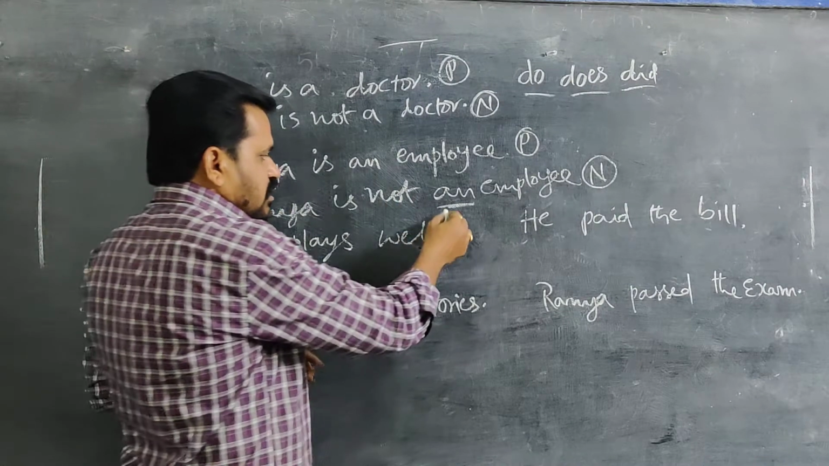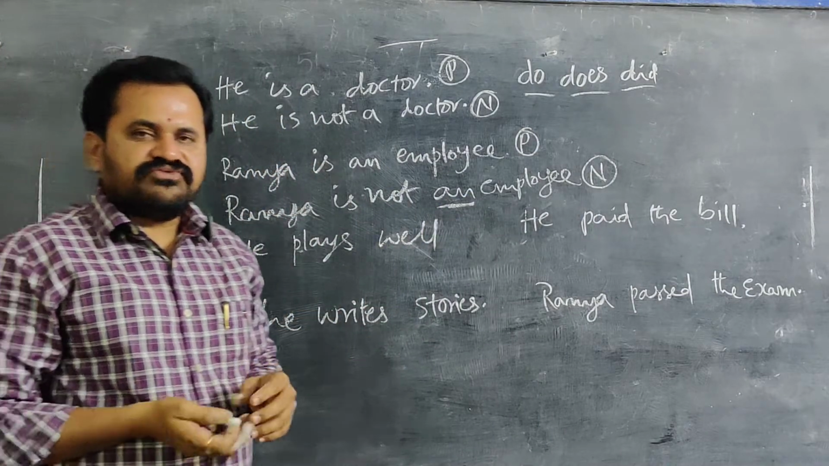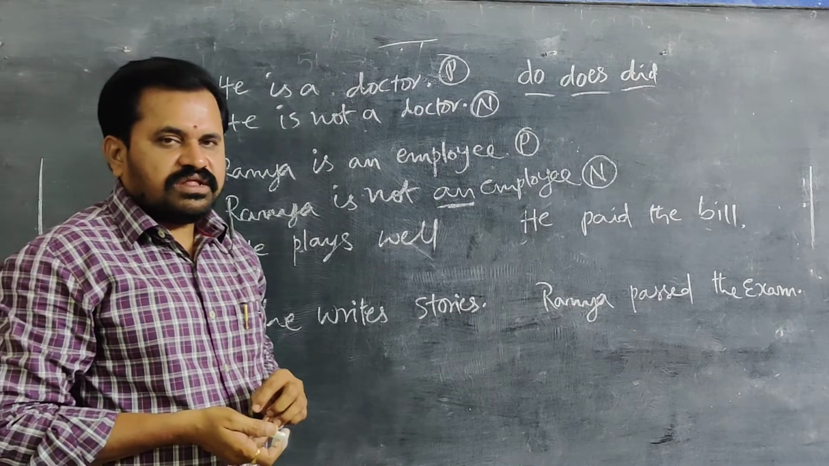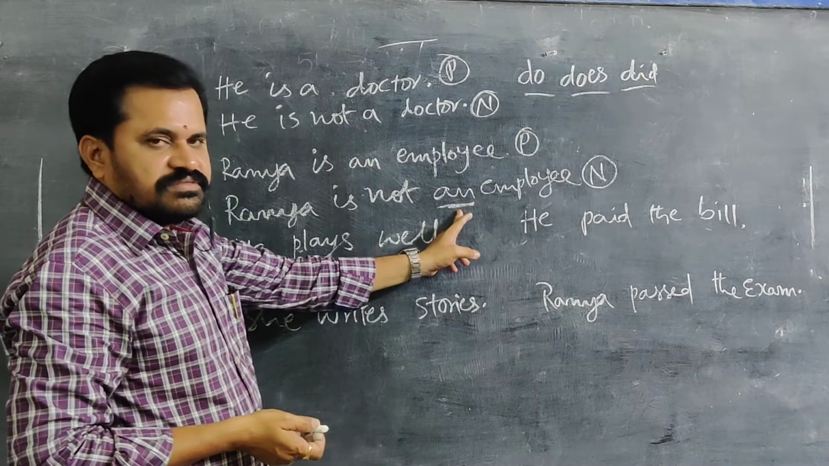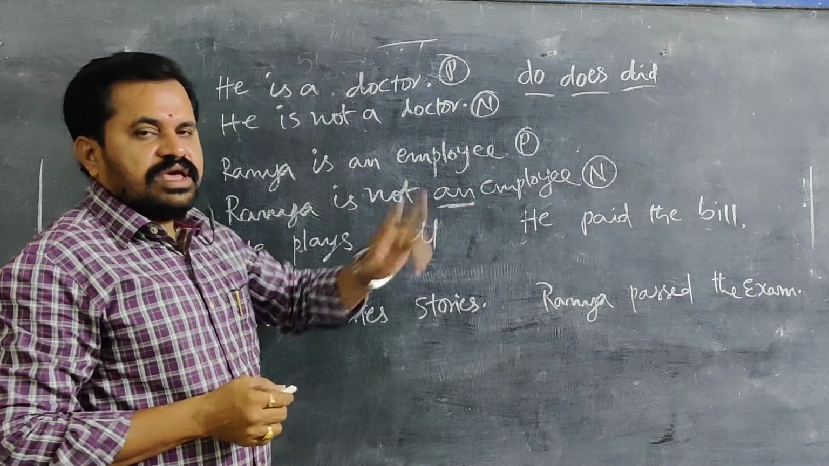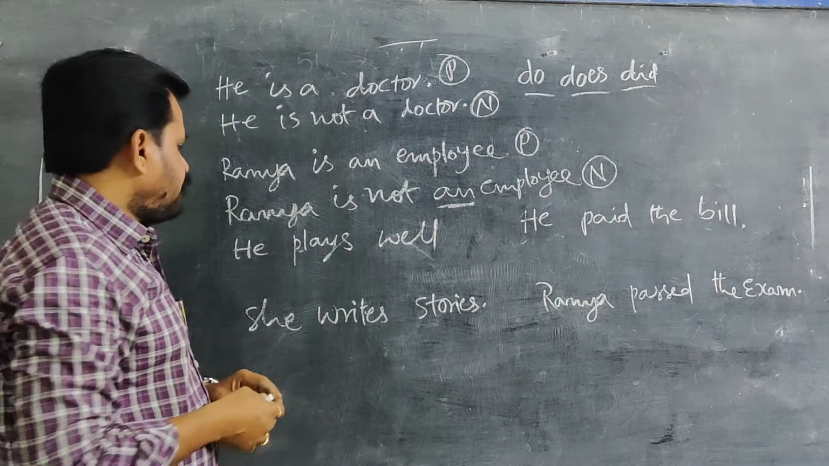And about what I underlined here, we should know in the forthcoming classes: the articles a and an. Why didn't we write a here? Why have we written an? That also should be known in a clear way.